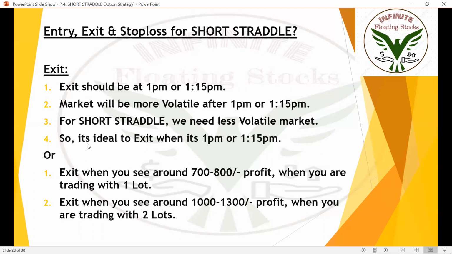Or 1:15 p.m. Or exit when you see around 700 to 800 profit when you are trading with one lot, or around 1000 to 1300 profit when you are trading with two lots. That's my advice, because we usually see around 600 or 700 profit when trading with one lot, and 1000 to 1100 or 1200 profit when trading with two lots.